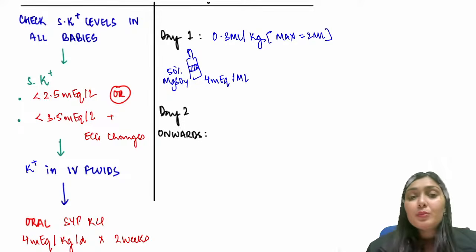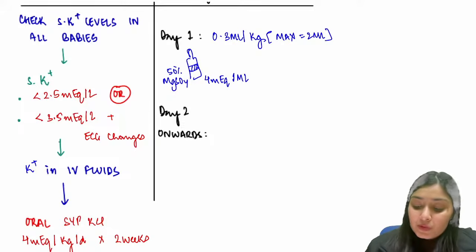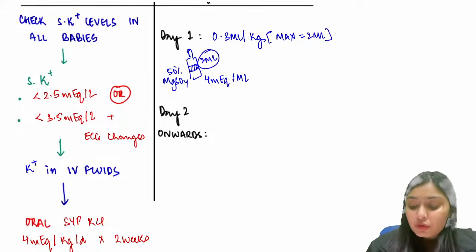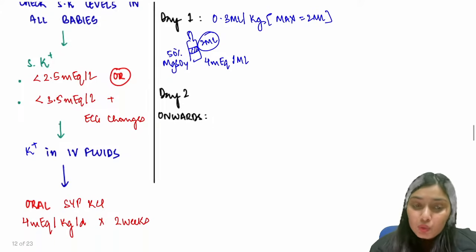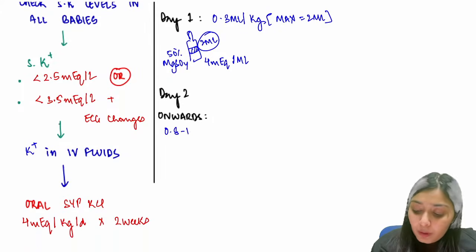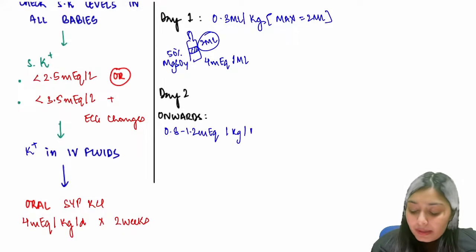This is a 2 ml ampule, so maximum you have to give 2 ml. And day 2 onwards, you give 0.8 to 1.2 milliequivalents per kg per day of this 50% MgSO4.